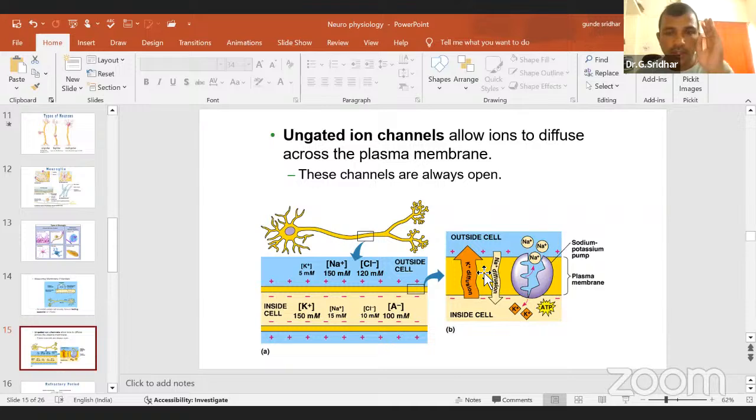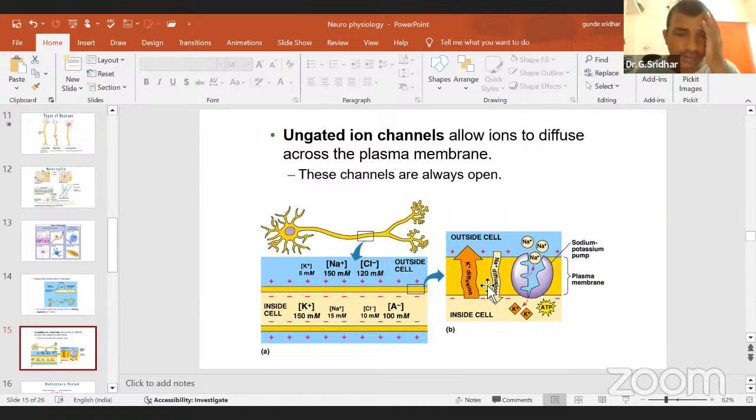Being an MSc student, please keep it in your mind. When you open the sodium channel, sodium will be influx. When you open the potassium channel, potassium will be outflux. Then coming to the sodium potassium pump, this is totally different, opposite to this main mechanism. You can see here, 3 sodium ions are going out and 2 potassium ions are coming in, using ATP energy. But here, this is simple diffusion. It won't use energy.